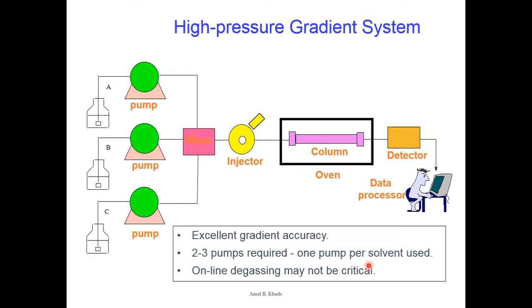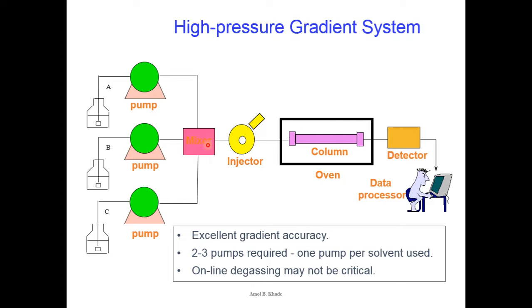Now the next is the high pressure gradient system, which is nowadays widely used. So in the high pressure gradient system, let's say I have 3 reservoir bottles, bottle A, B and C, so I have a dedicated pump for each reservoir. To pump the liquid of A, I have a dedicated pump, and for B I have another dedicated pump, and so on. Okay. So compared to the earlier one, obviously because I am utilizing 3 pumps, it can very forcefully pump the liquid from these bottles individually.